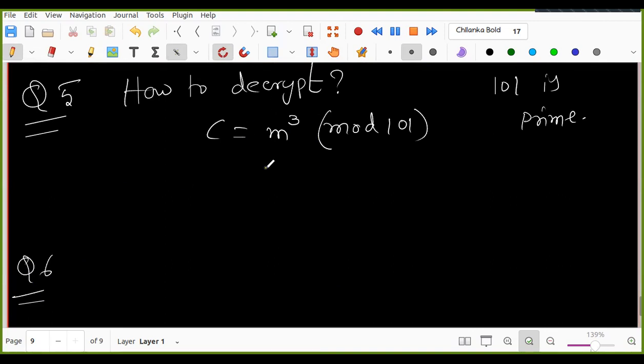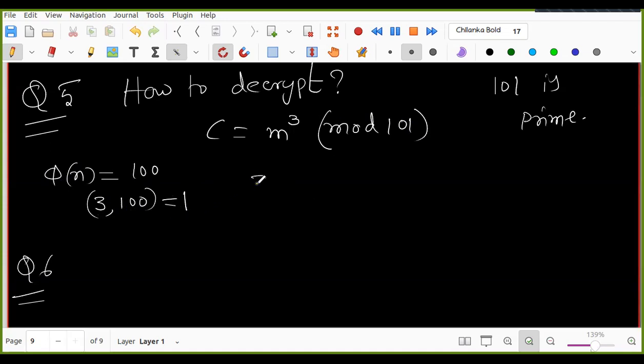This is n, right? What is phi of n? 100, right? What is the GCD of 3 and 100? It is 1. So now 3d, where 3 is e, 3d is congruent to 1 modulo 100. What is d?